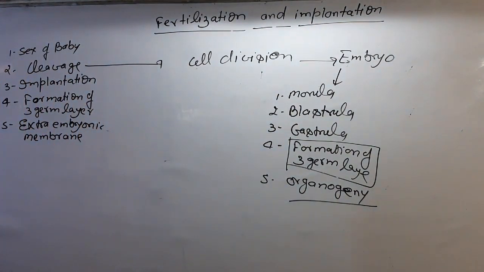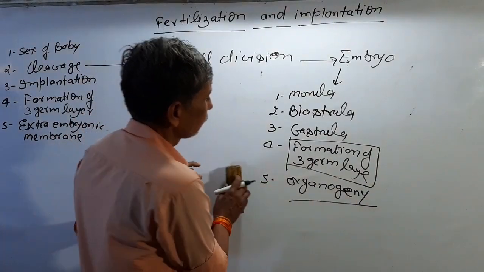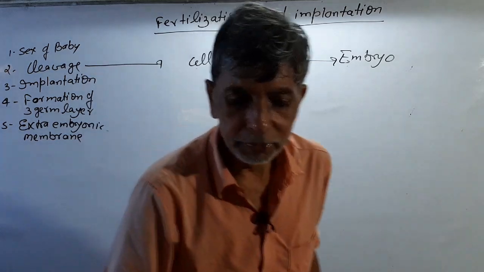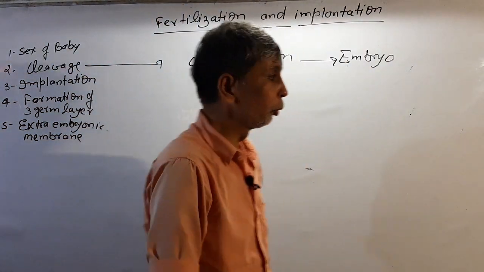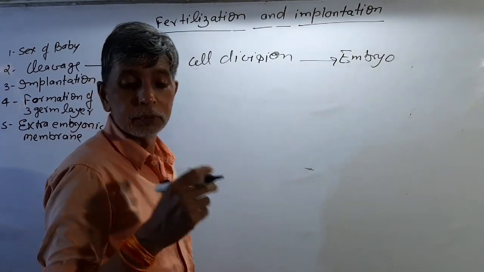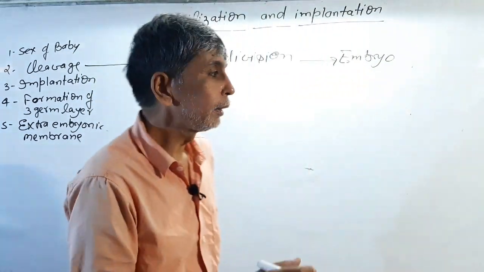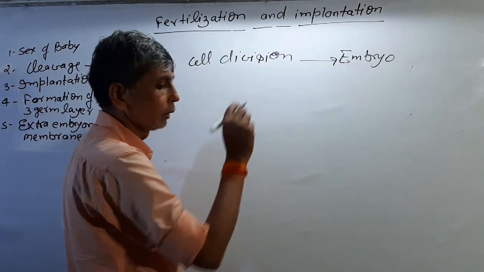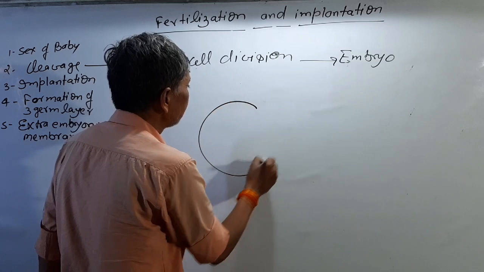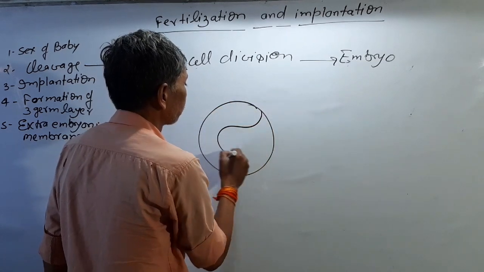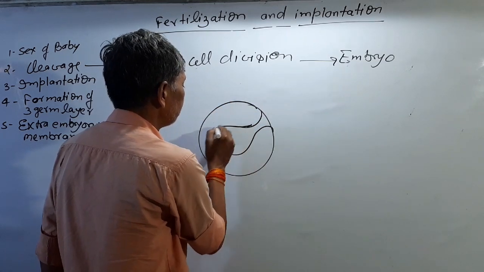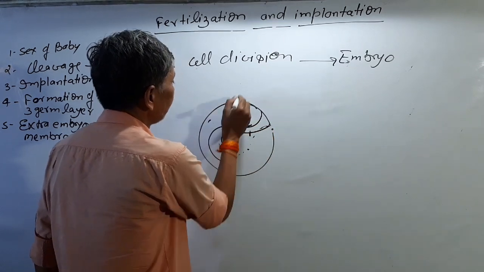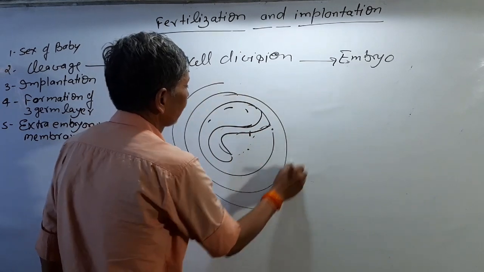Then what happens? The extra-embryonic process leads to the formation of a new organism. When the embryo is present within the uterus, it makes three embryonic membranes that cover it. That is, the embryo is covered within a special type of layer. Suppose this is the embryo. The embryo is covered within these layers. These are the three layers.